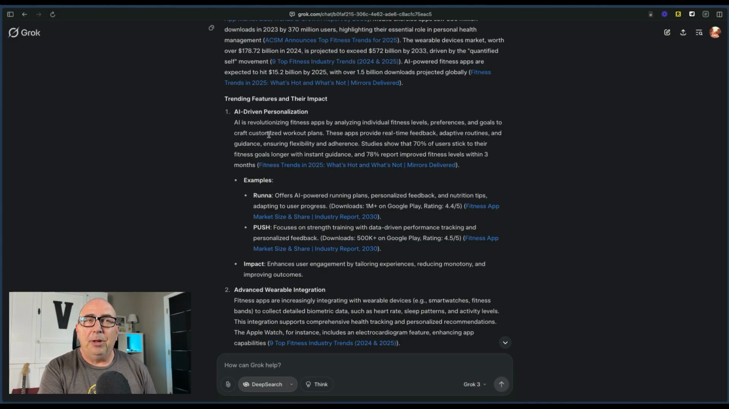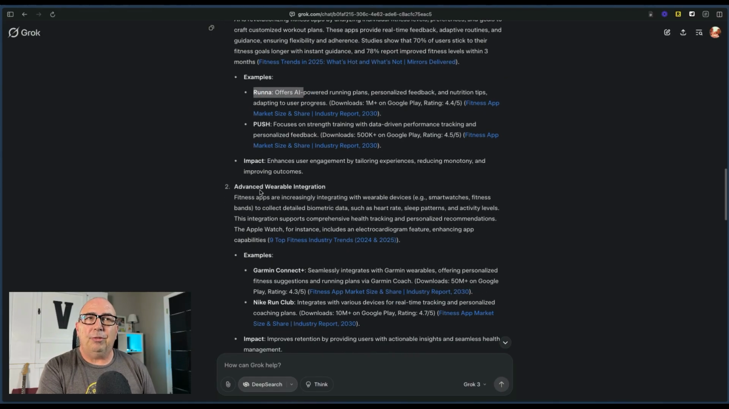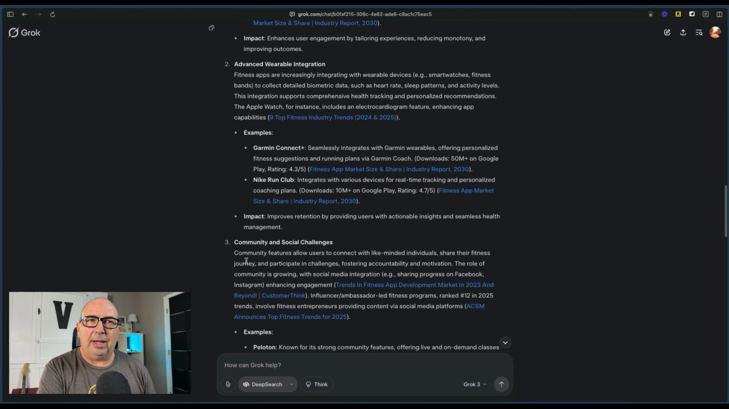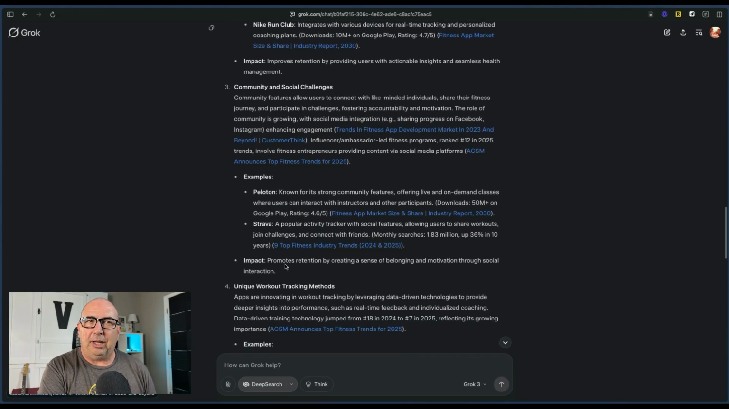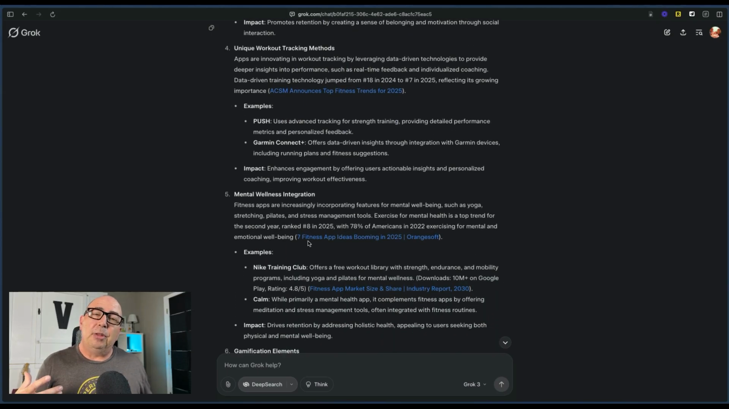So we talk about what each of them are, examples, as you can see, for apps that are using each of those features well already. So that gives you an idea, especially if you use any of those apps and you're interested in this space, you can get an idea of what we're looking at here, including the community challenges and the workout tracking, mental wellness. After that, what we need to do is pick one. And as I mentioned, I start with trying to remove the ones that I don't want to do.